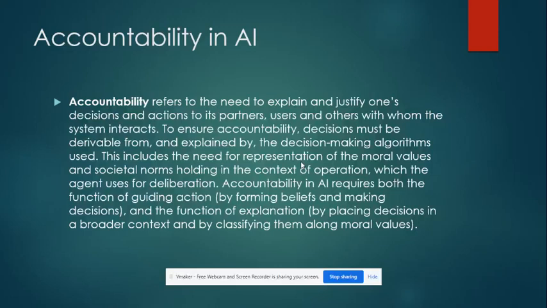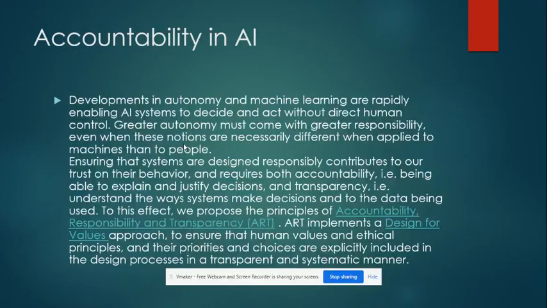Then one of my last slides is accountability in AI. Who is held accountable if we build an AI and it doesn't meet the requirements? Accountability refers to the need to explain and justify one's decisions and actions to its partners, users, and others with whom the system interacts. To ensure accountability, decisions must be derivable from, and explained by, the decision-making algorithms used. So in my system, I have to make sure that it is in line with accountability. For example, I can have text that is plagiarized, but then my system shows it's not plagiarized.